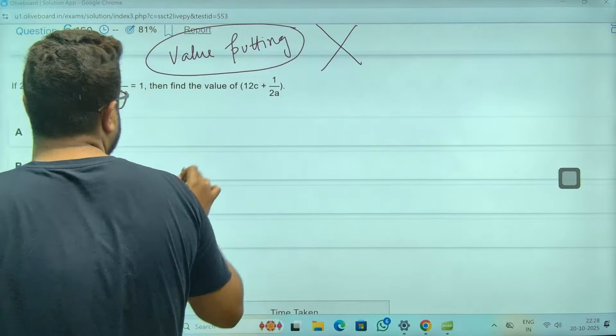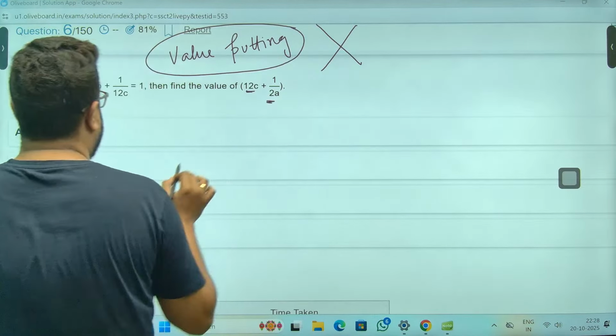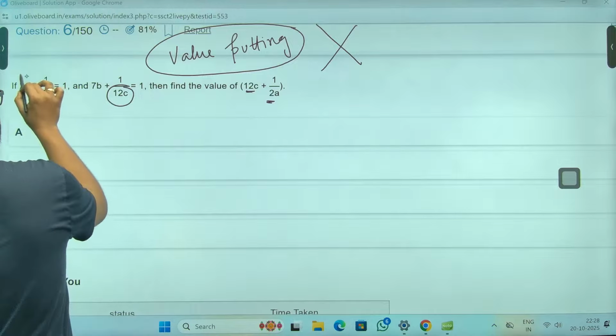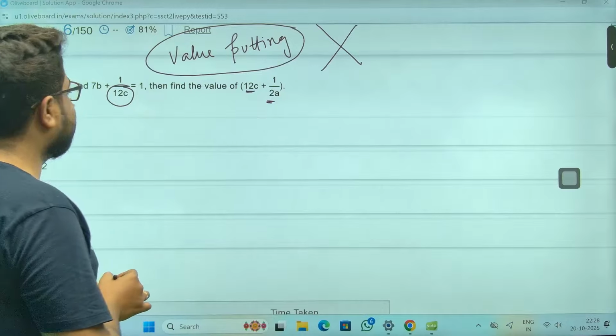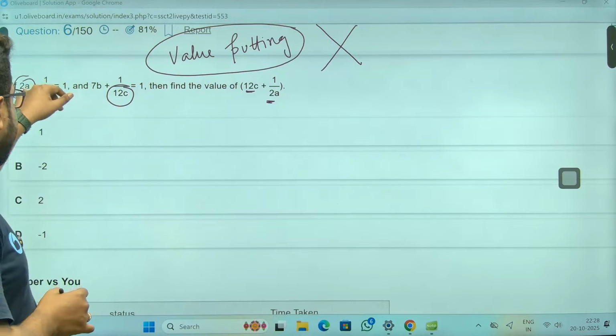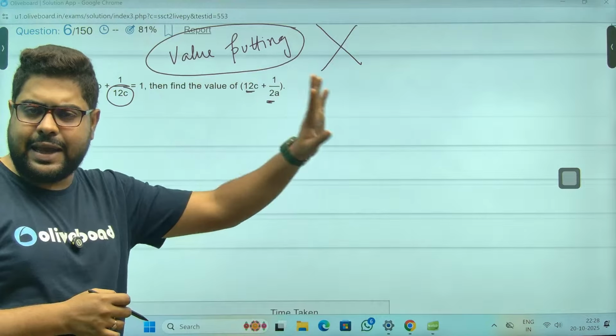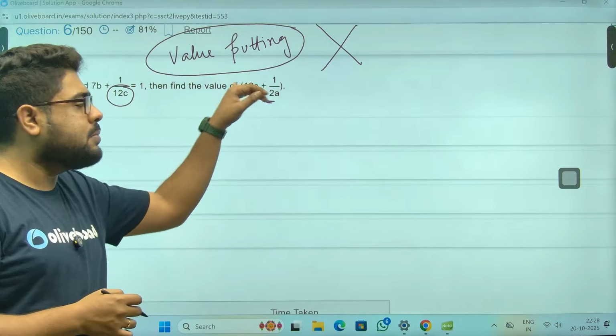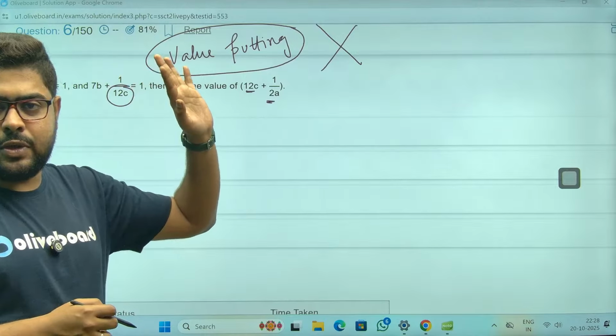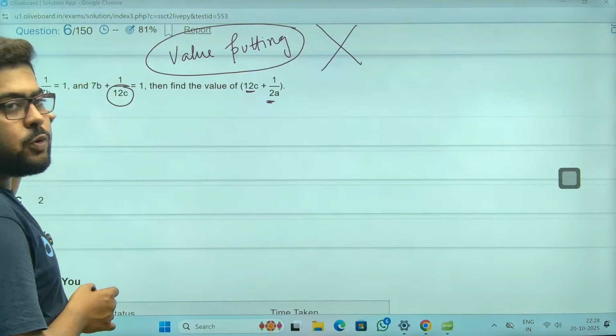Again, you see, 12C, 2A. 12C is here, 2A is here. The only thing they have changed is that 2A has become 1/2A. But again, that's okay. And 12C has become 1/12C. So let's figure this out.